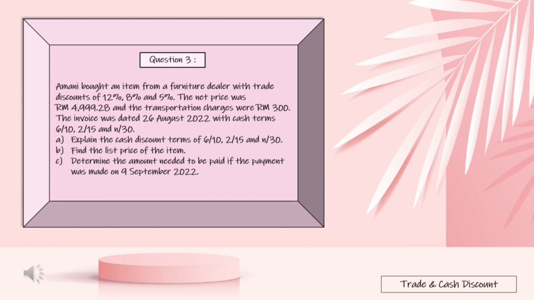A. Explain the cash discount terms of 6/10, 2/15 and net 30. B. Find the list price of the item. C. Determine the amount needed to be paid if the payment was made on 9 September 2022.